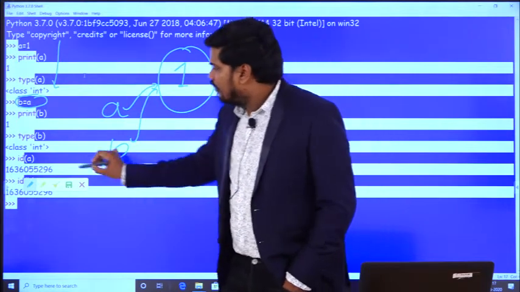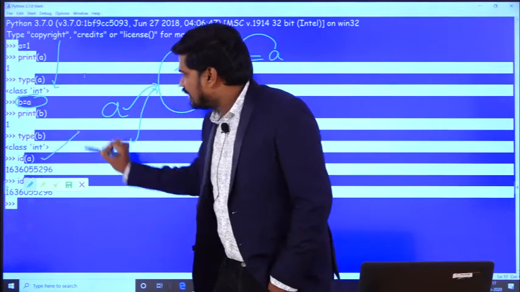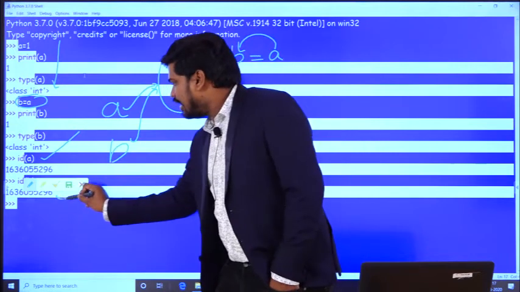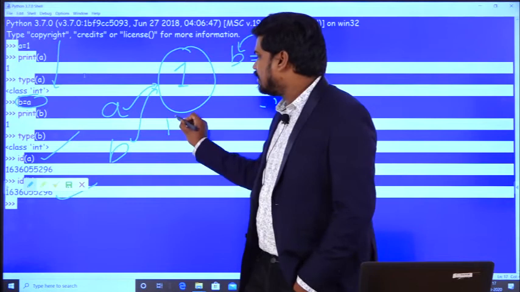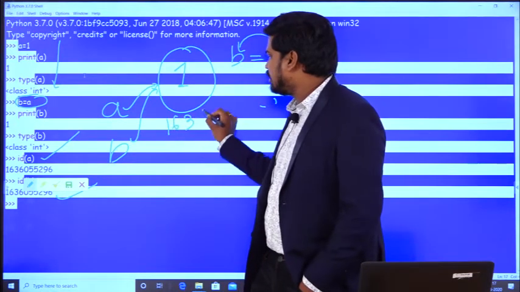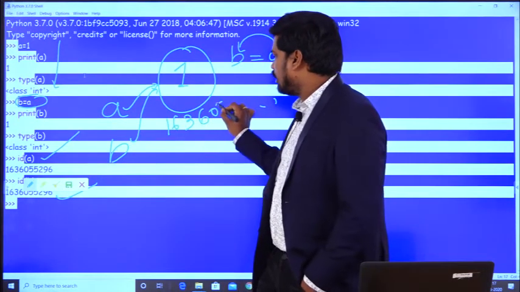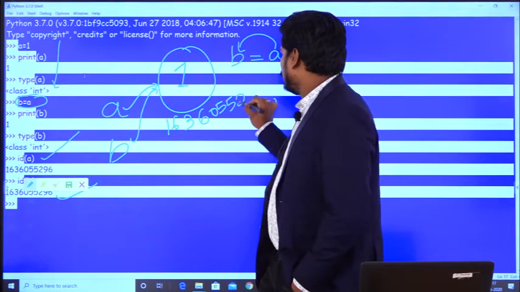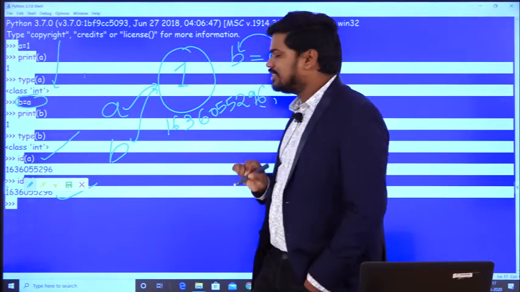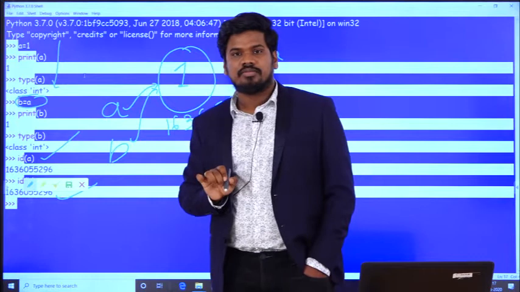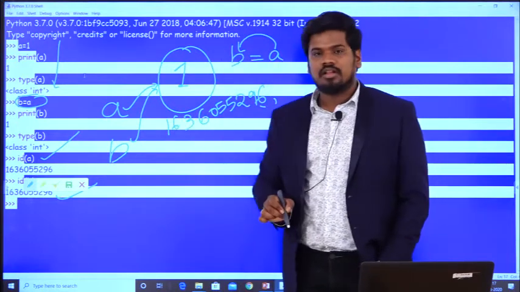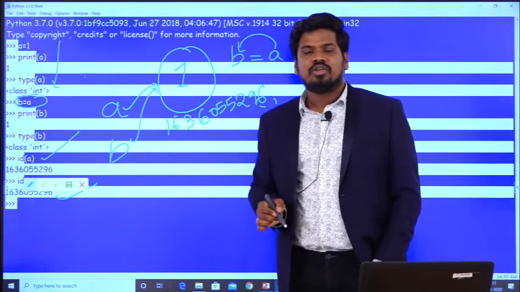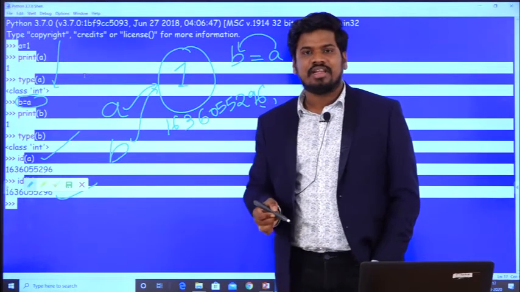That is why, if you observe carefully, the address of a and the address of b are both the same, and it has given me the value 163.60.55.296. So this is the address location I have got. I hope from this example it is clear how Python sees a variable.